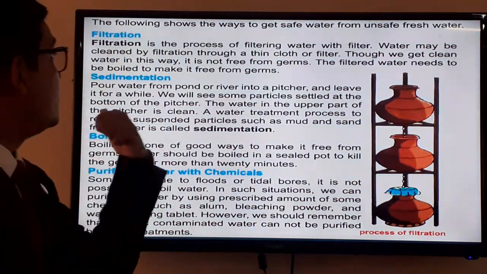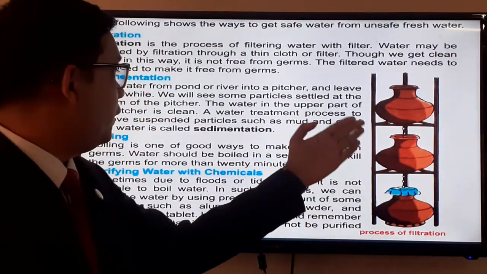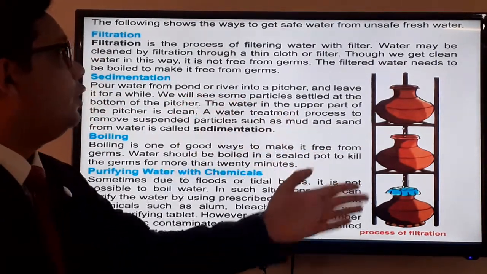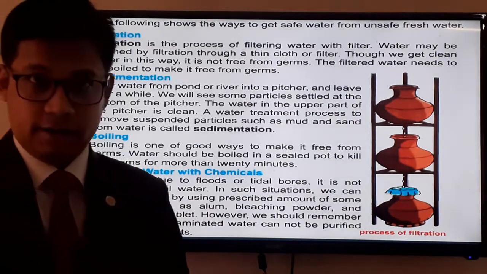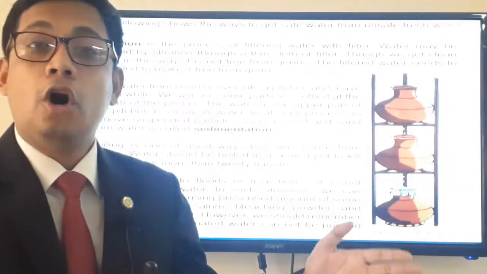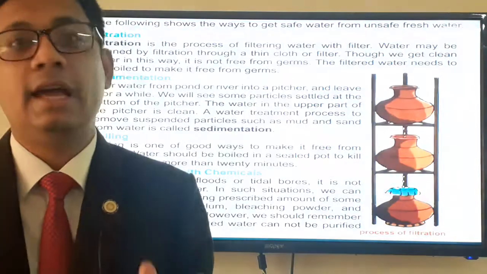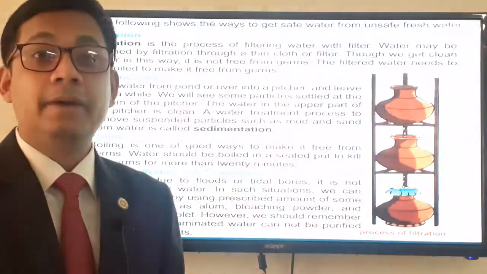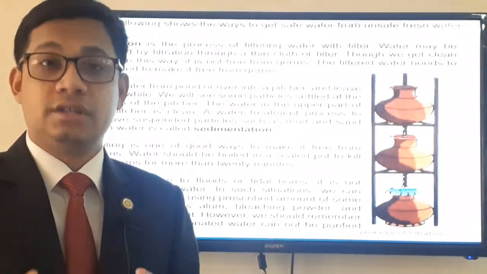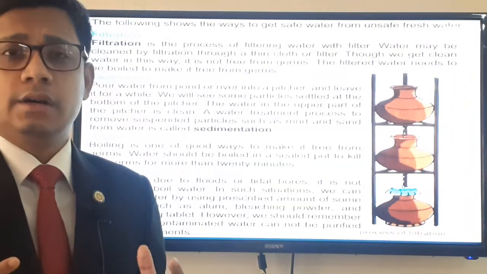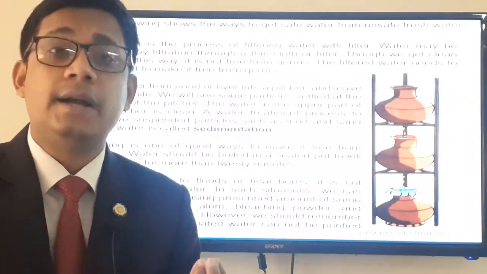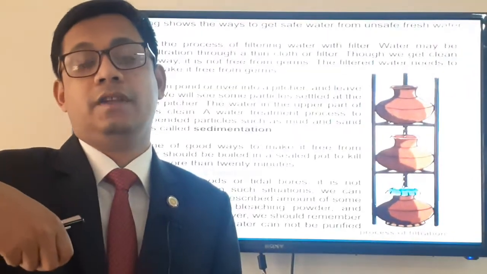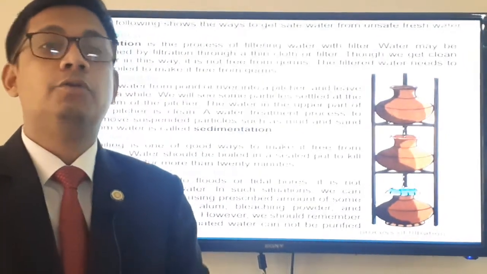Okay, then sedimentation. So look at this, the process of filtration. Sedimentation: pour water from a pond or river into a pitcher and leave it for a while. If you collect water from a pond or any source, you have to keep it for a particular time. What will happen is that if there were dirty materials or dirt or different types of objects, those things will settle at the bottom of the pot. Then you can collect the water from the upper part of that pot.